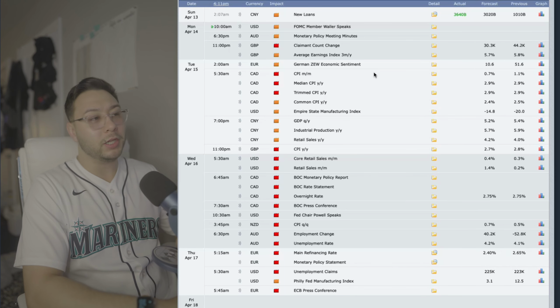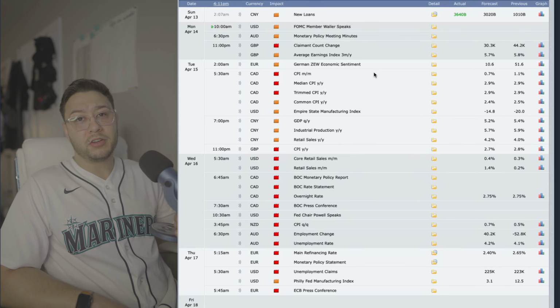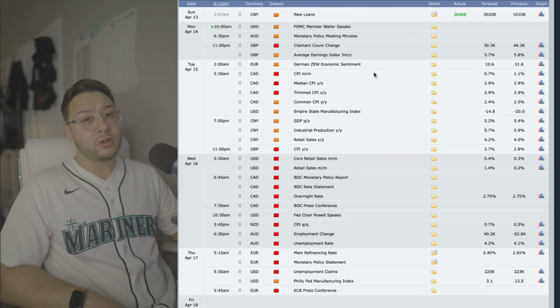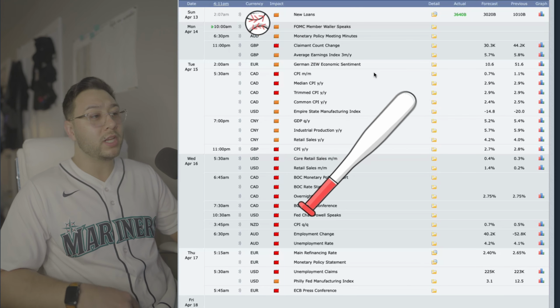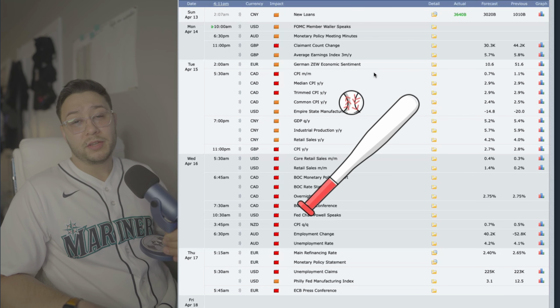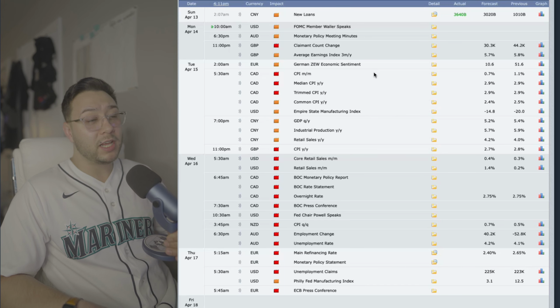As some of you may already know, I live out here in Seattle, and today the Mariners are playing against the Texas Rangers. We won the last two games the previous two nights. Hopefully we take it away today with a sweep.